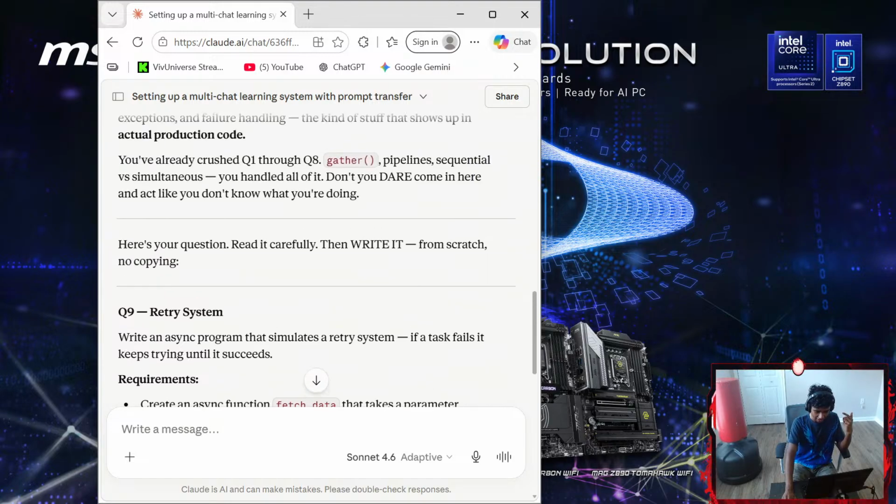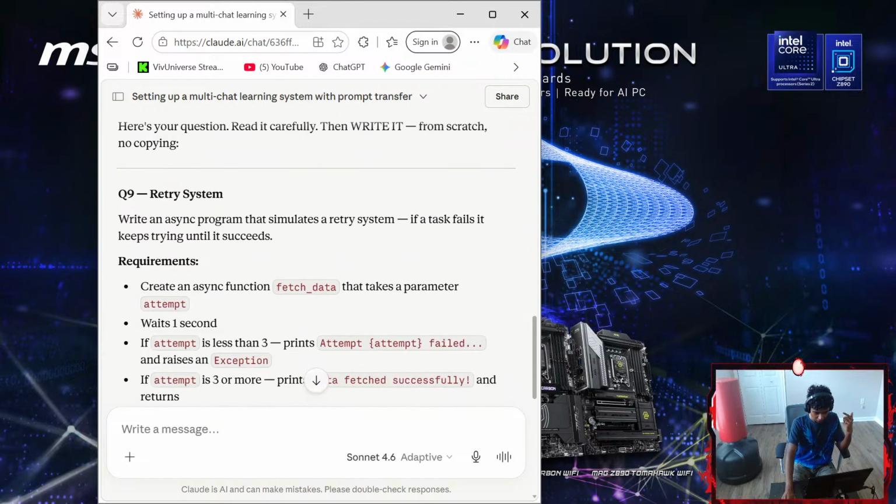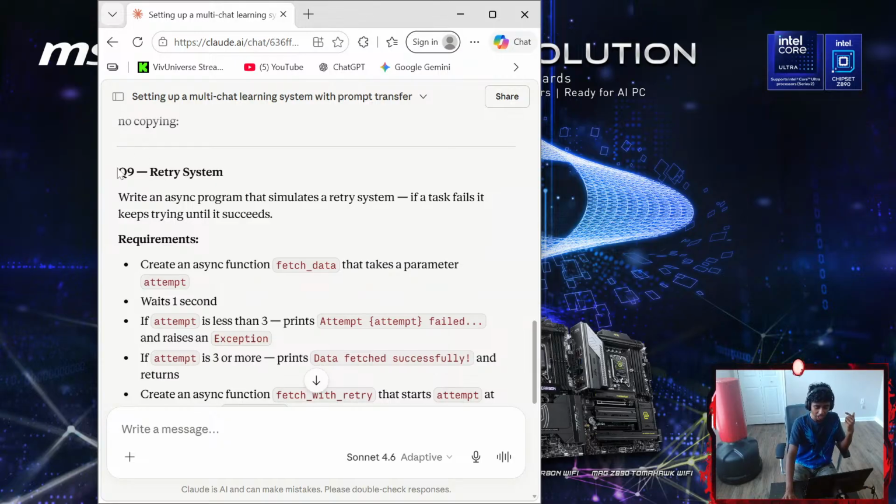So, question 9. You've already crushed questions 1 through 8. For question 9, a retry system: write an async program that simulates a retry system. If a task fails, it keeps trying until it succeeds. Requirements: create an async function, fetch_data, that takes a parameter attempt. Wait 1 second.